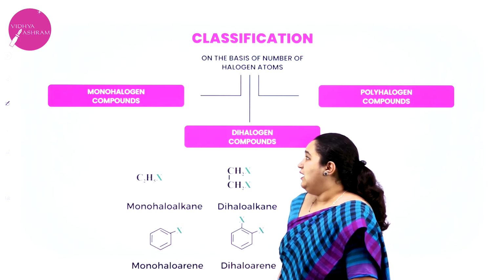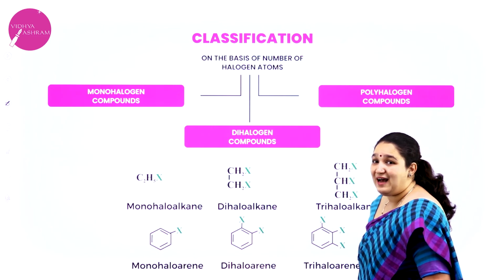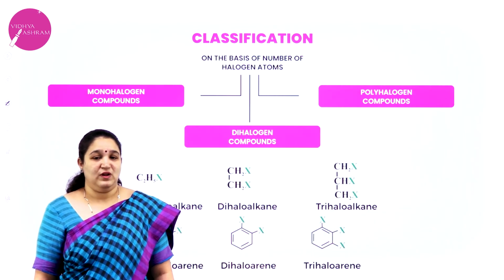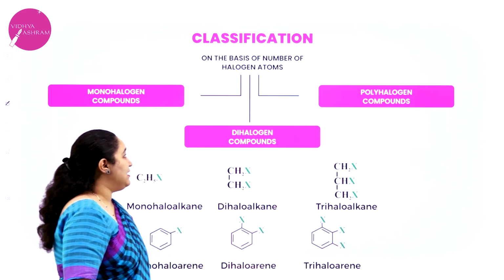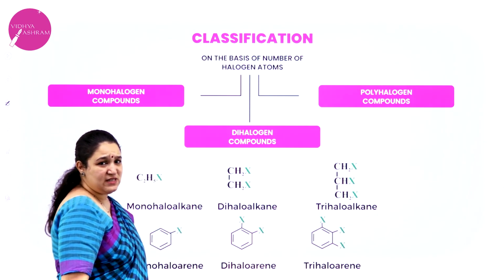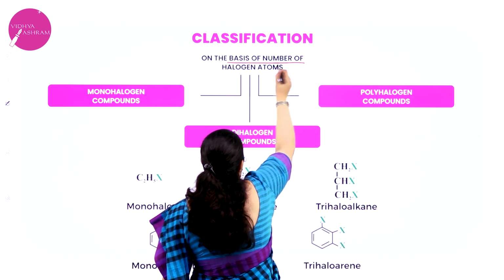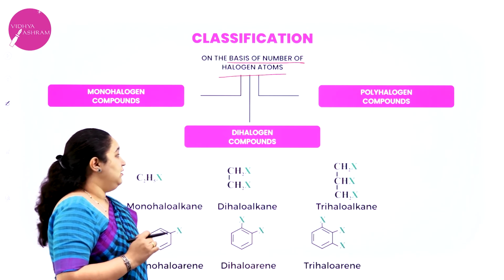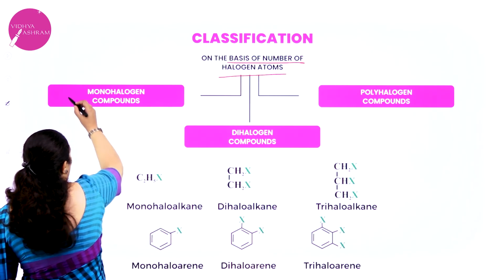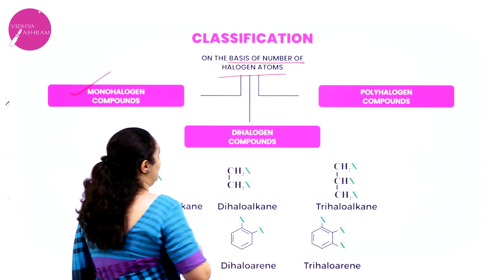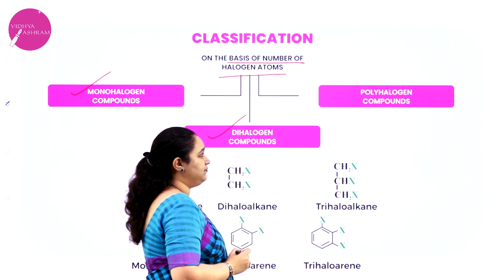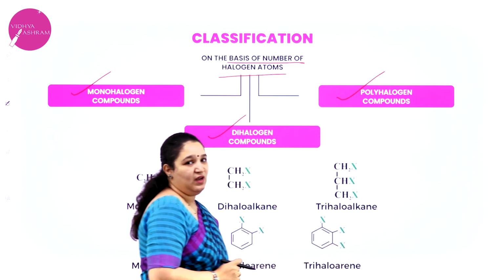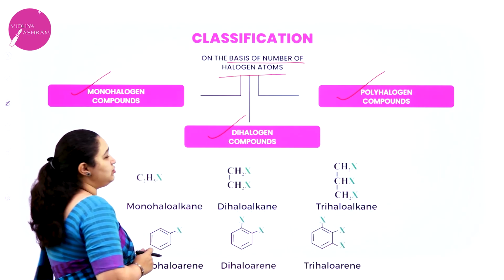Next we learn about the classification of haloalkanes and haloarenes. So what is the classification? First is based on the number of halogen atoms. Then we have three types, that is monohalogen compounds, dihalogen compounds, or it can be even polyhalogen compounds. Now what do you mean by monohalogen compounds?